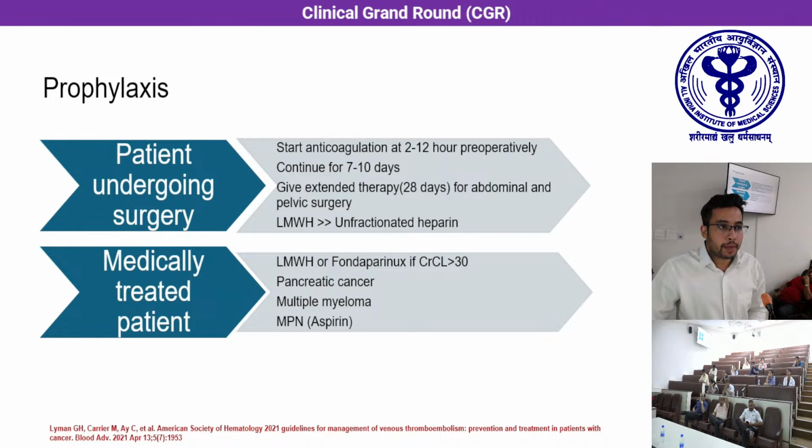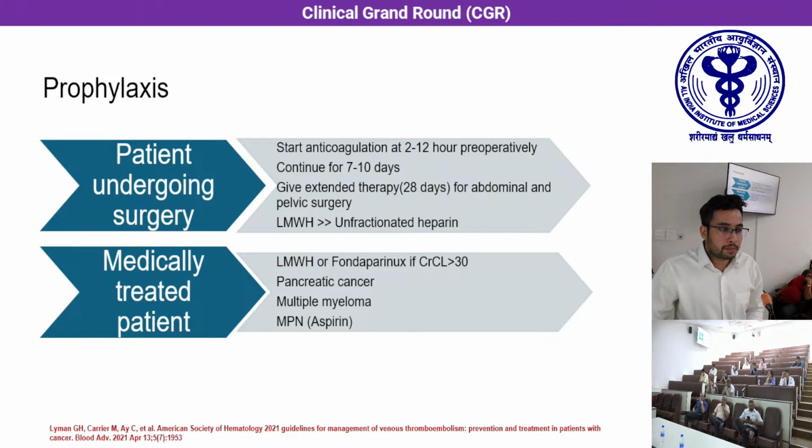So what agents to choose and till what time you need to give prophylaxis is as follows. In patients who are undergoing surgery, the anticoagulation should be started 2 to 4 hours in the preoperative period. It should be continued for a minimum of 7 to 10 days. In patients undergoing abdominal or pelvic surgeries, it is advisable to give extended anticoagulant therapy for a total of 28 days. And low molecular weight heparin is the preferred anticoagulant of choice as compared to unfractionated heparin because of OD dosing.